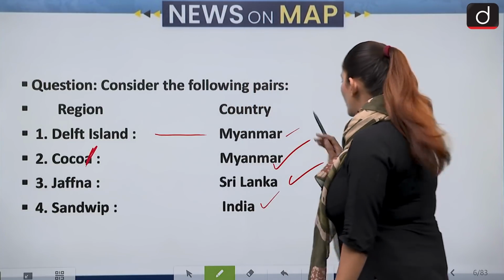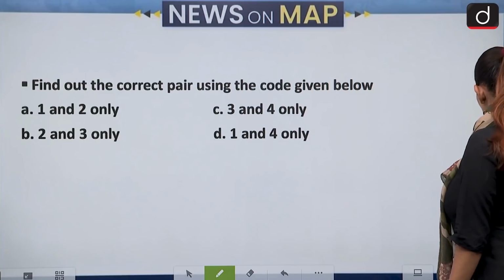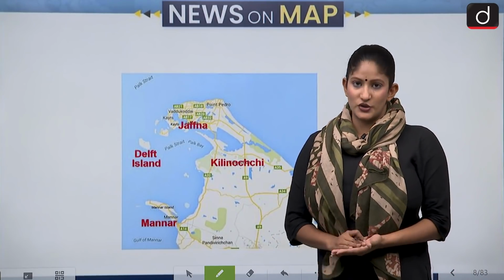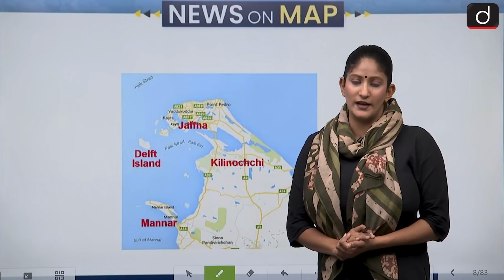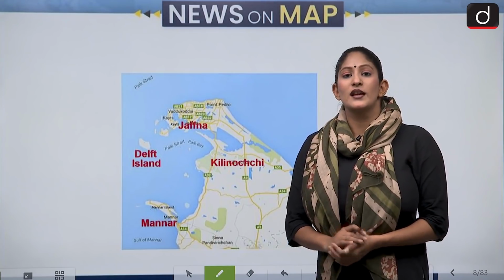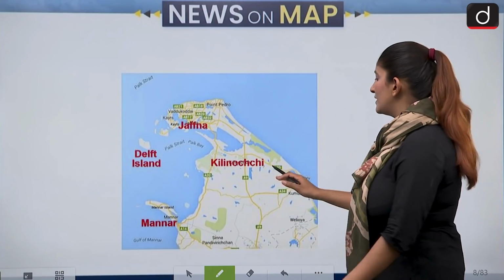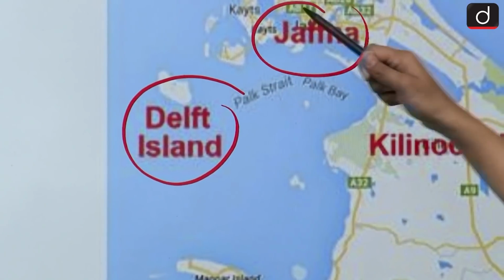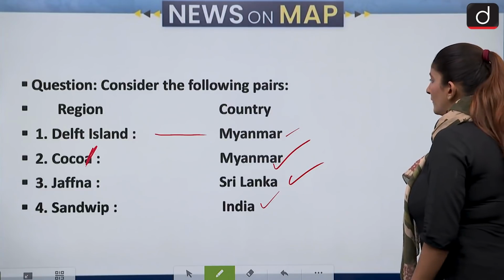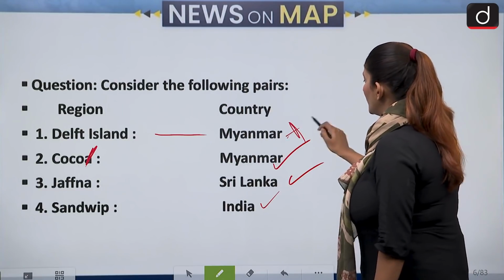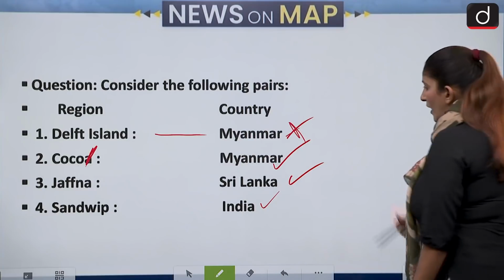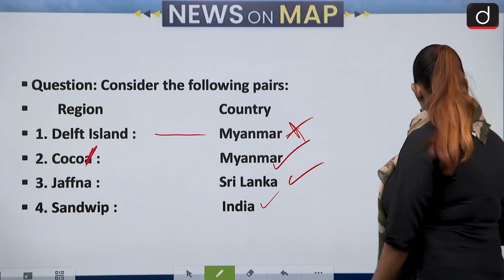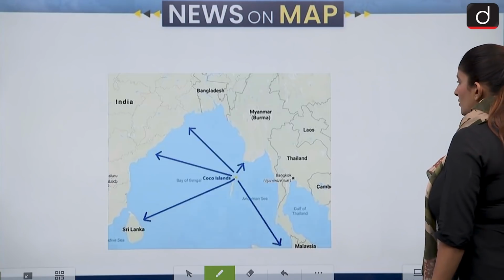Okay, so Coco Island is actually very famous with respect to when the Portuguese took hold of Coco Island. They named it because it was the land of coconuts. Okay, now you see, this is Sri Lanka, and we have the Delft Island here and Jaffna here. So in the question, it was said that Delft belongs to Myanmar, which is not correct. Okay, Coco, let's see Coco. And before we see Coco, we have already seen that Jaffna belongs to Sri Lanka. That is correct.